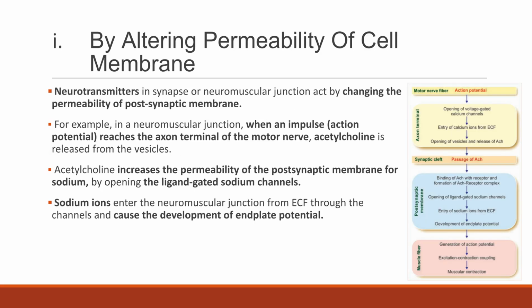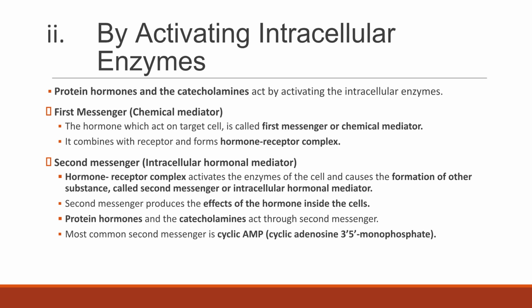Neurotransmitters can act by changing the permeability of the postsynaptic membrane. An example is acetylcholine increasing sodium permeability at the neuromuscular junction. Protein hormones and catecholamines often act by activating intracellular enzymes. The hormone is the first messenger, which leads to the formation of a second messenger, like cyclic AMP, that produces the effects inside the cell.